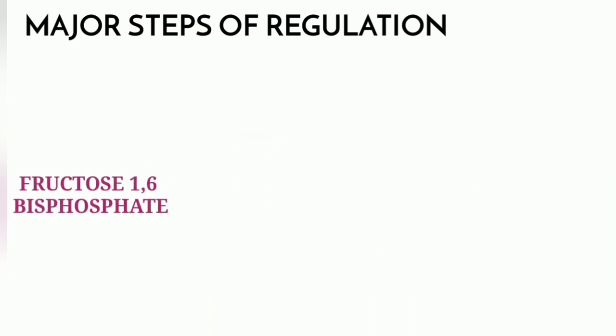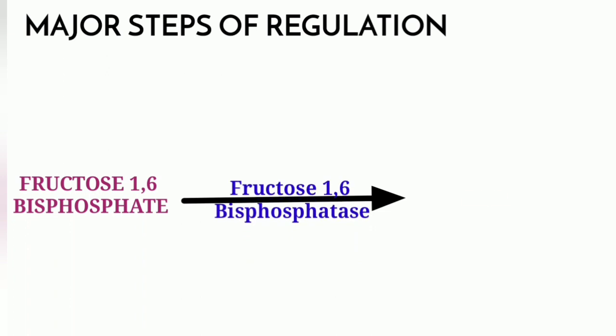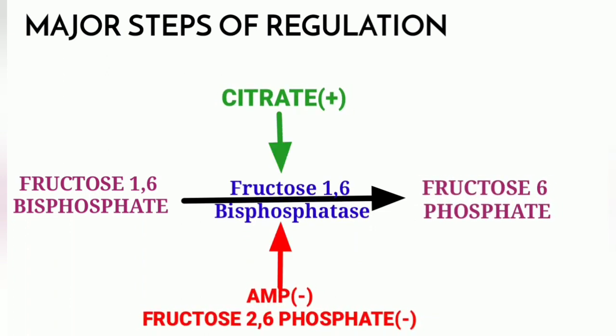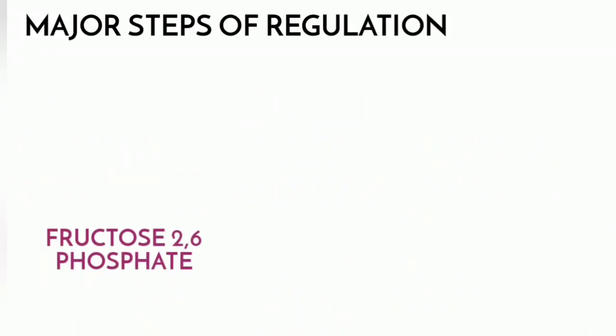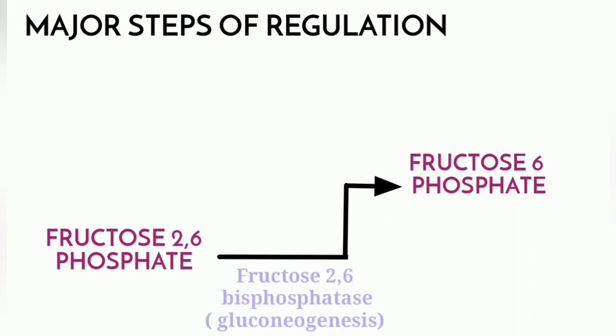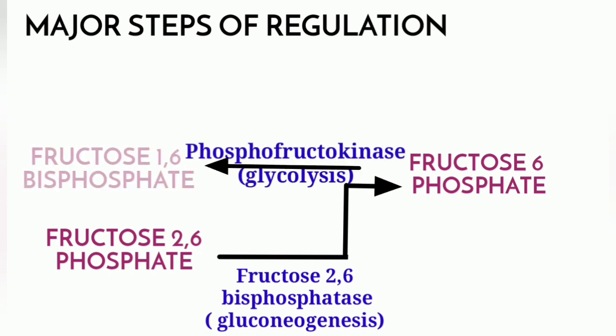The second reaction, fructose 1,6-bisphosphatase, is activated by citrate and inhibited by AMP and fructose 2,6-bisphosphate. Fructose 2,6-bisphosphate is converted back to fructose 6-phosphate by another similar enzyme called fructose 2,6-bisphosphatase. This is exactly the opposite in the case of phosphofructokinase.